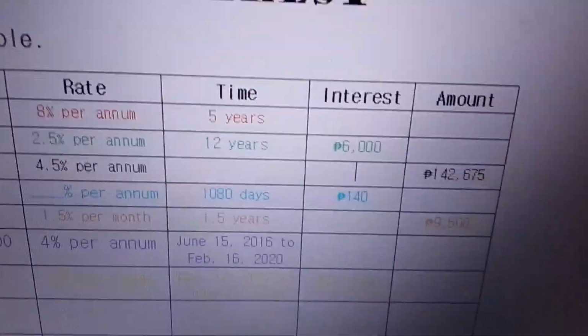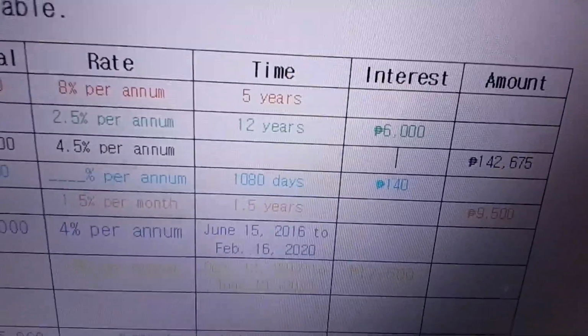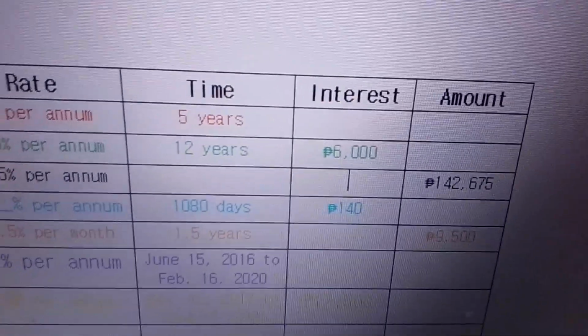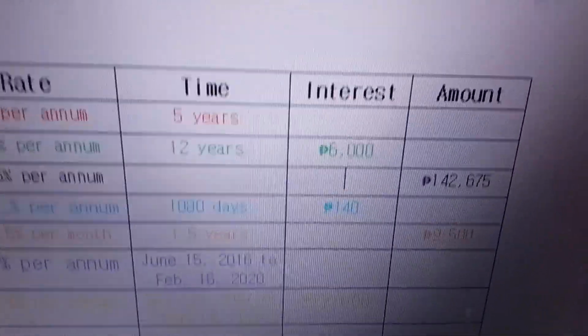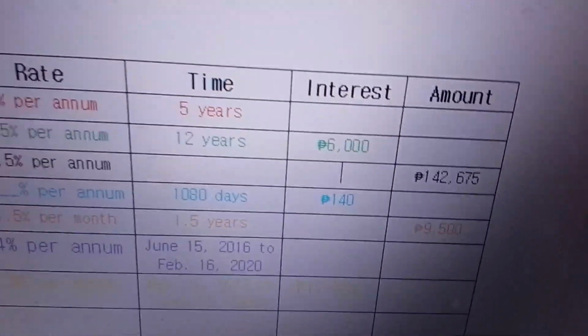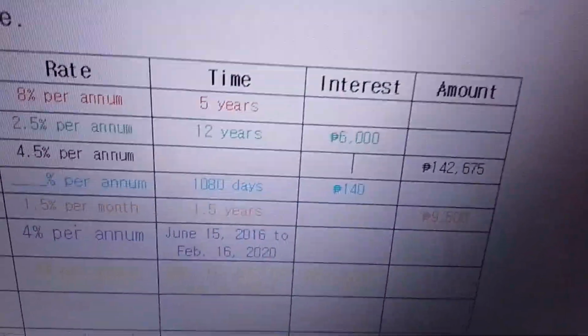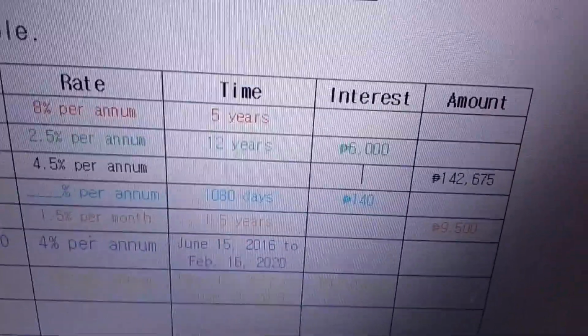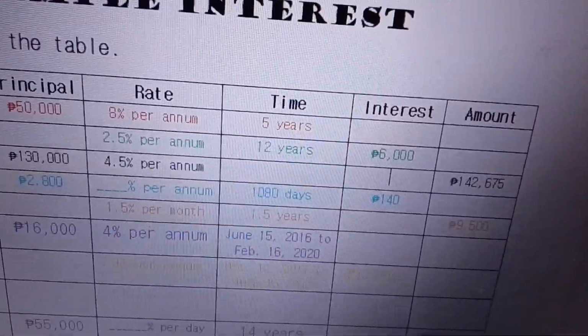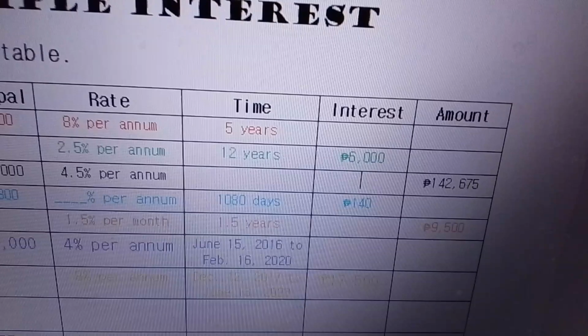First, let's see what we can do about this, okay? Siguro for this one, I know naman we can do ordinary time, because from June 15, 2016 to February 16, 2020, it's very easy. So we can apply the time. Do I remember how we're gonna do the time interval so that you can get the number of days? Let me write it for you. So here's our solution, di ba?